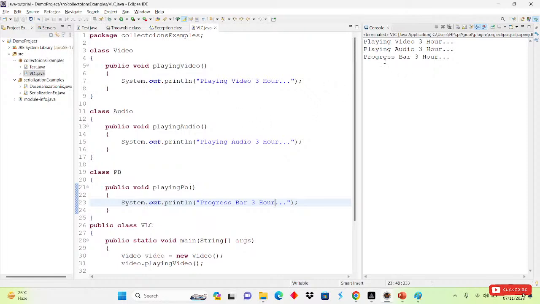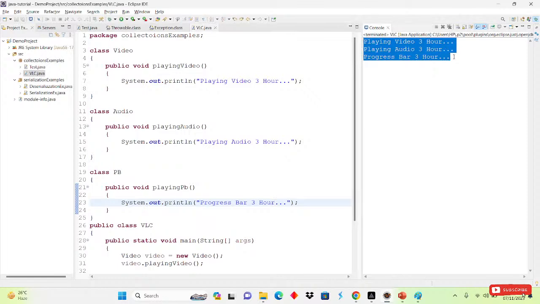What we want is to execute all these things at the same time, right? If we watch like that, our 3 hour movie will take 9 hours. First we would see only video, then only audio, and then only the progress bar. We don't want that. We want to execute all these things at the same time, and watch a 3 hour movie in 3 hours, right?